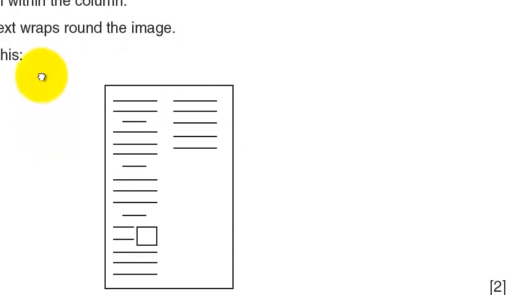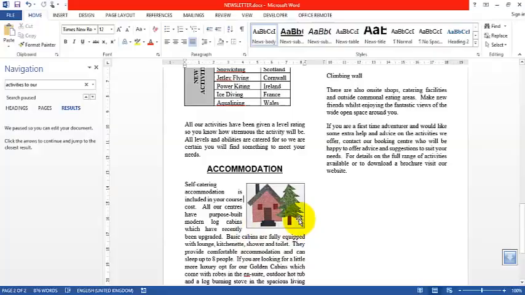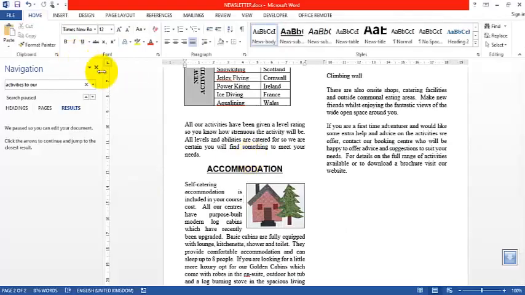Make sure the text wraps around the image, it looks like this. Okay, is accommodation the wrap. Okay, exactly. Okay, that is done. I'm gonna cancel this.